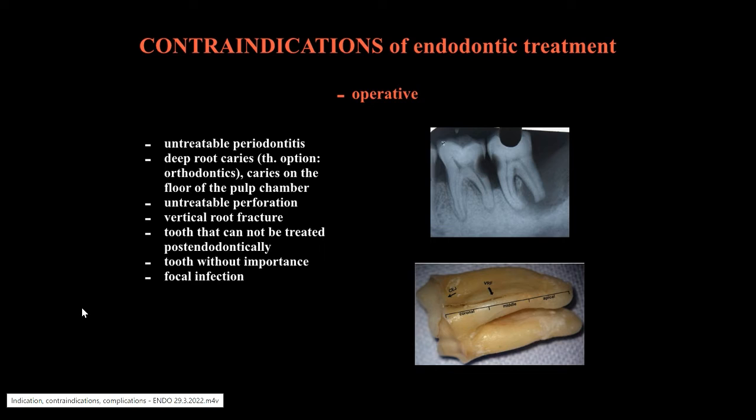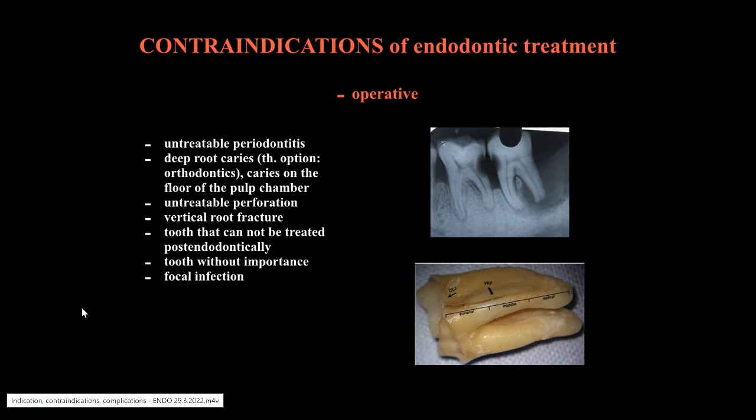Caries on the floor of the pulp chamber are mostly untreatable. Small perforations can be filled by calcium silicate cement with rather poor prognosis. Perforation in different areas of the root canal can pose a problem. If they are successfully filled, most commonly with calcium silicate cements below the alveolar bone, the tooth can be overall restorable. If not, it is an indication for extraction.